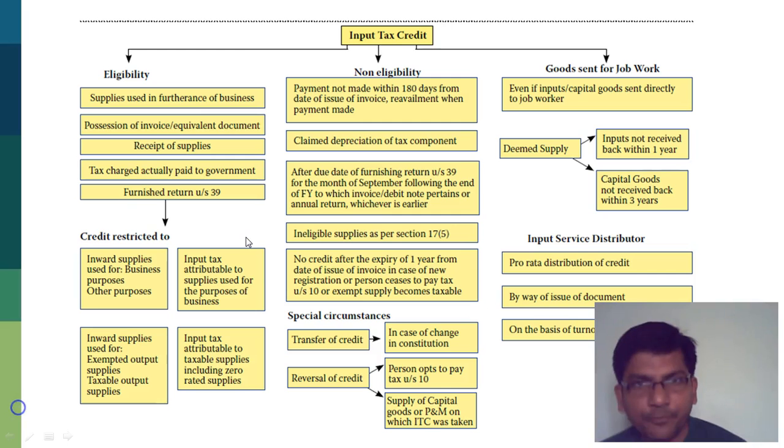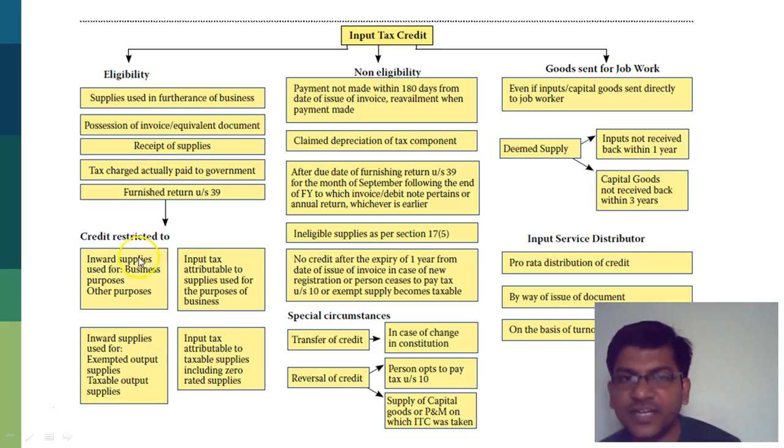As far as input tax credit is concerned, the idea is that ITC should be available when you use supplies in furtherance of your business. You have an invoice or an equivalent document, you've received the supplies, the tax which has been charged has actually been paid to the government, and returns have been furnished under section 39.